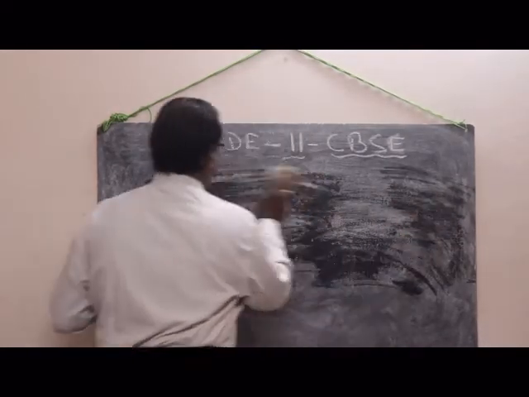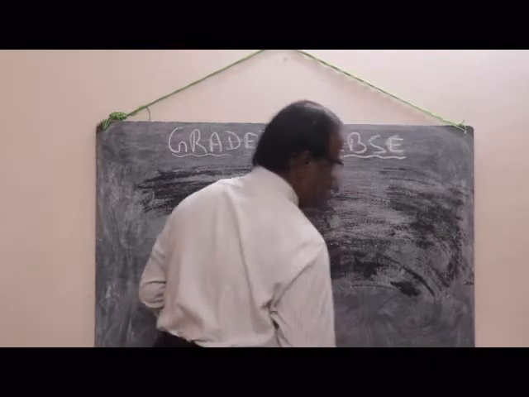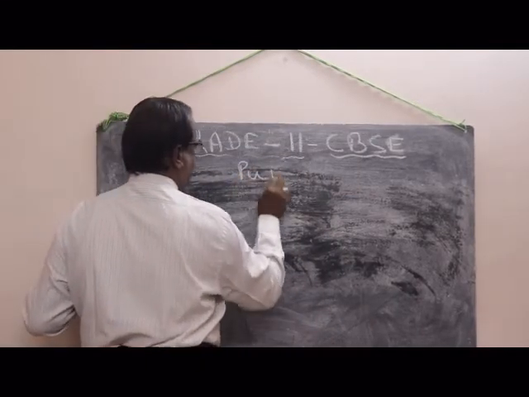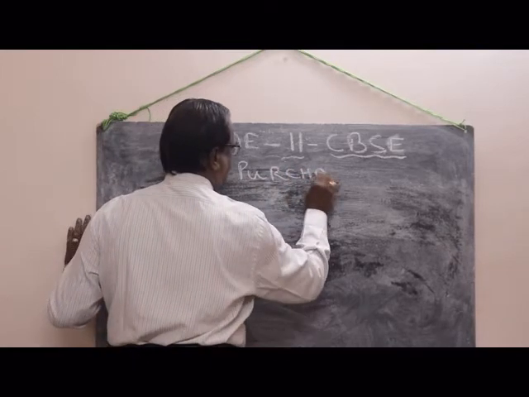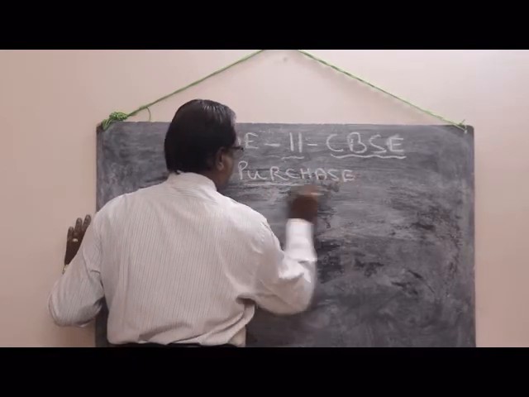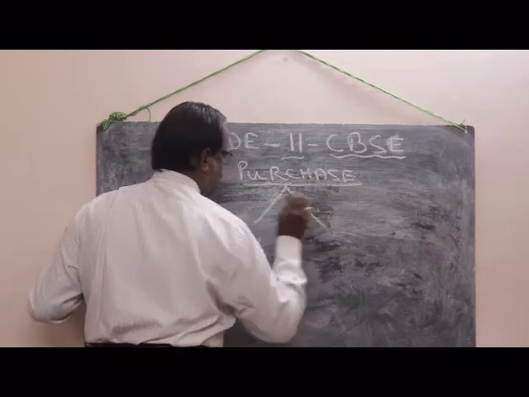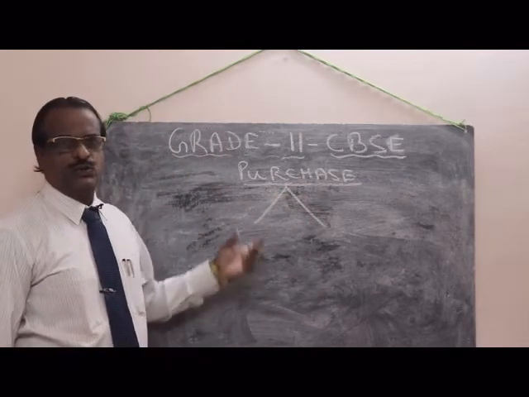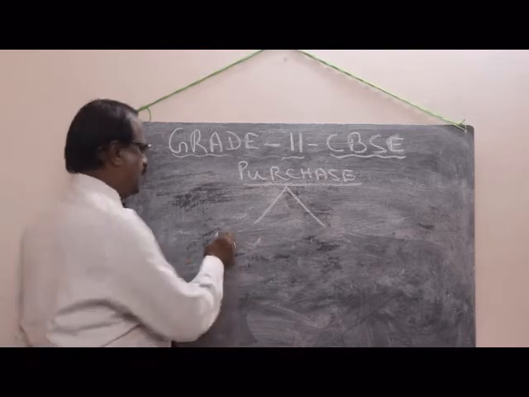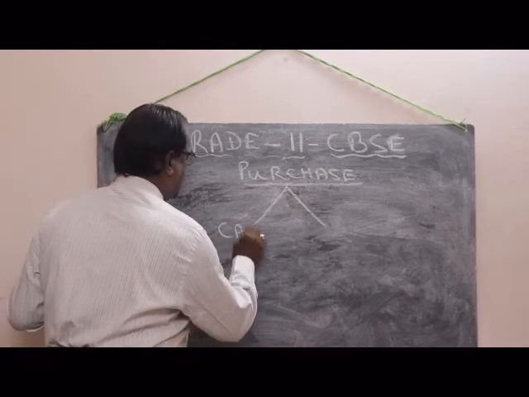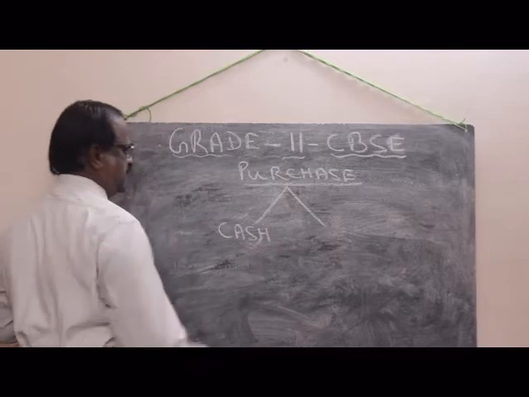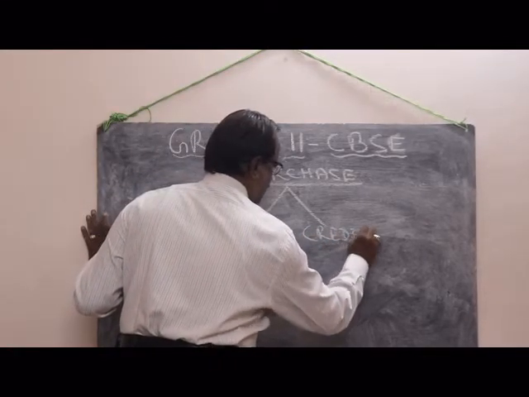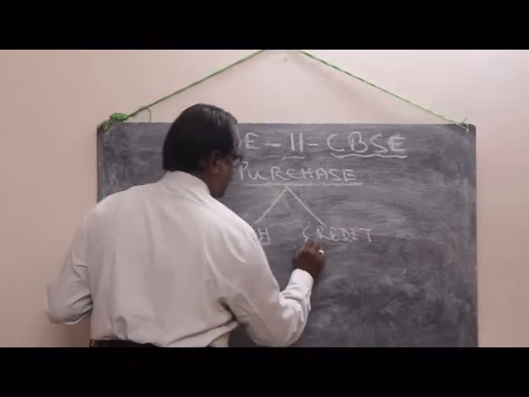Right. The next example, a very important example, is purchase. In purchase, there are two types of purchase. One is called cash purchase. The other one is called credit purchase.